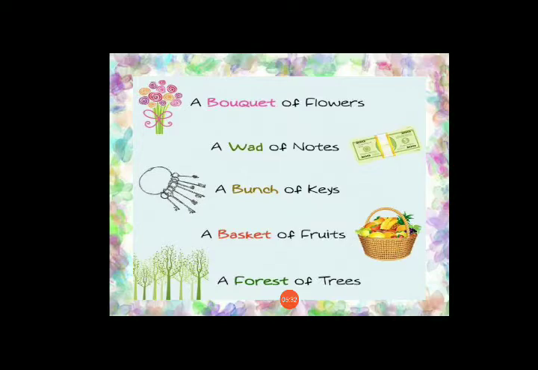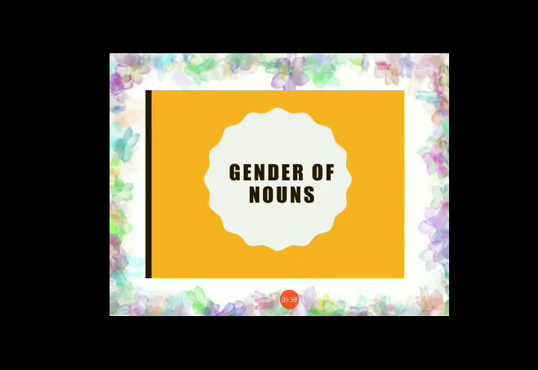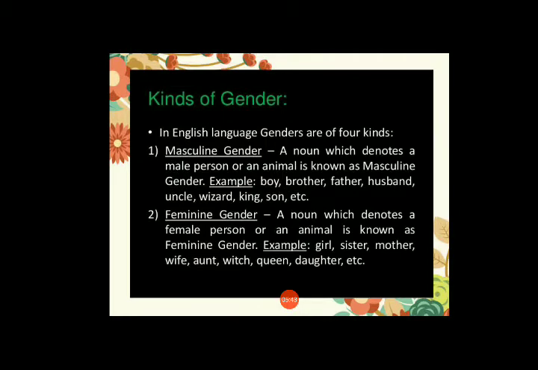Let's have a look at what is gender, because it is very important for you also. In the English language, genders are of four kinds: masculine, feminine, common, and neuter gender. But we should learn only two types according to your syllabus: masculine gender and feminine gender.